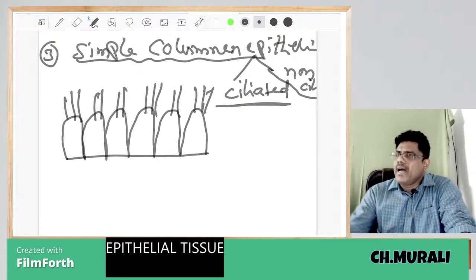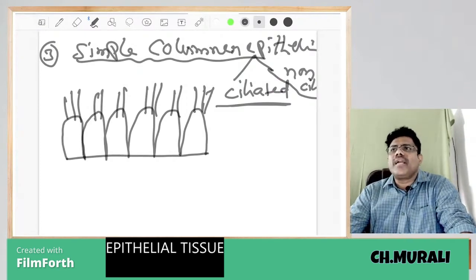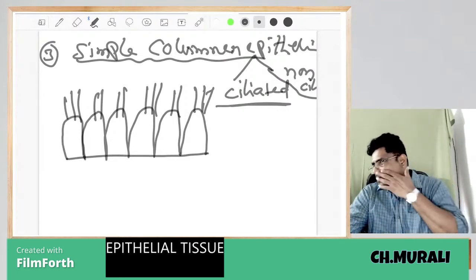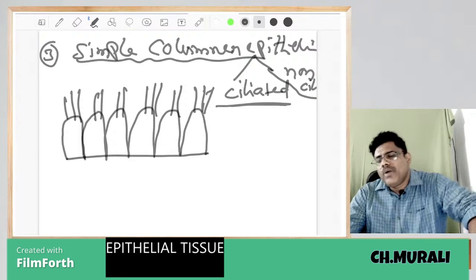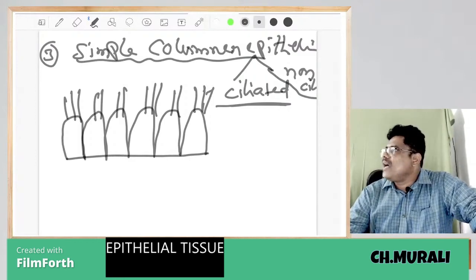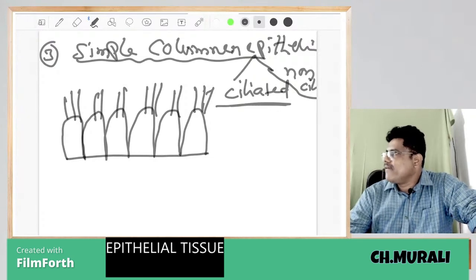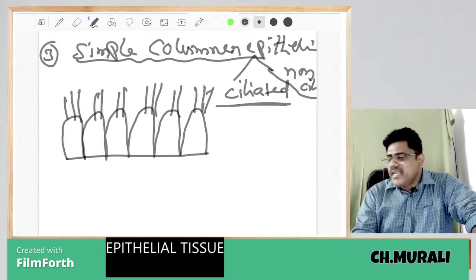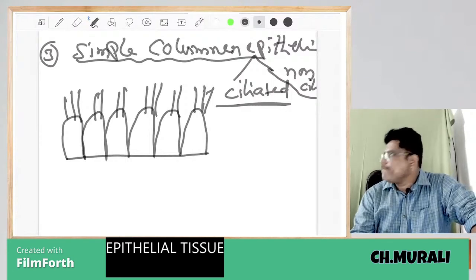Nobody will ask what is columnar; they will ask what is the example of columnar epithelium. Columnar epithelium is two types: simple ciliated columnar and simple non-ciliated columnar. When cilia are present on the cells, it is called what? Ciliated.